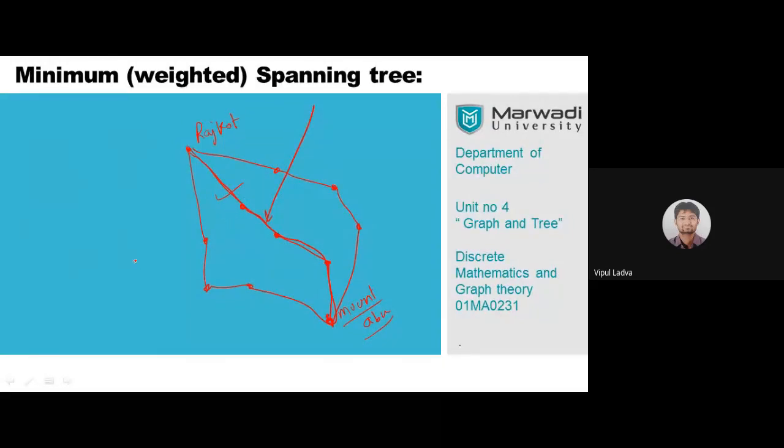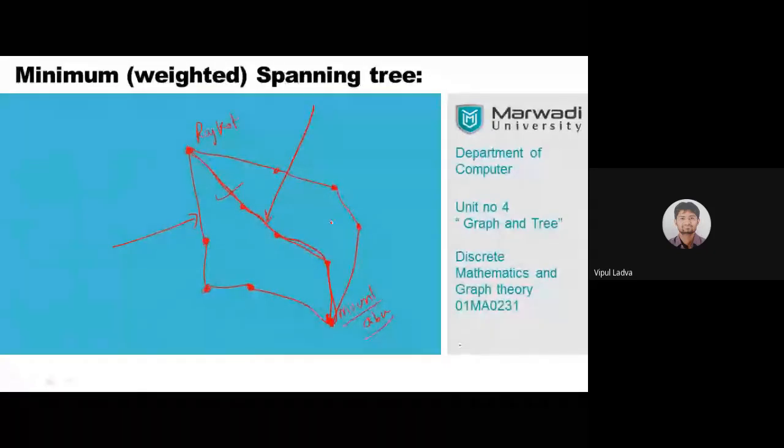But it might be the case Google is saying that you should take this one, based on the traffic as well as distance. So what is actually a map? All these vertices which I had mentioned in this particular graph, this is a kind of graph, is it not? The map is actually a graph. All the cities we may consider as the vertices. All the routes, all the roads we may consider as the edges, is it? So that entire system is actually a graph.